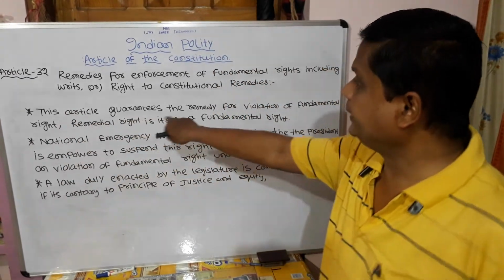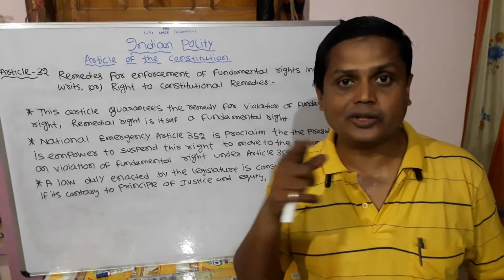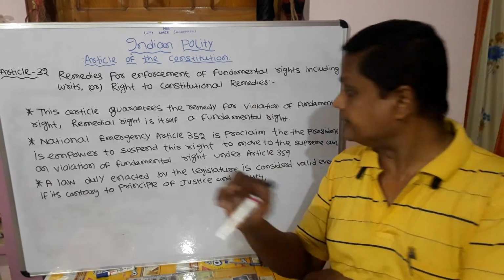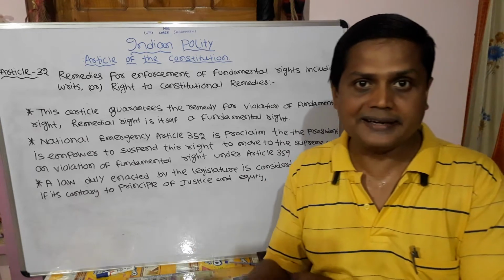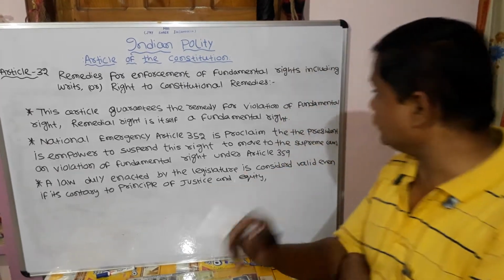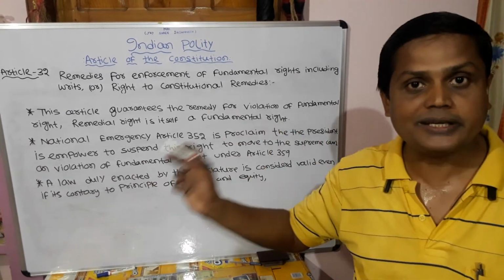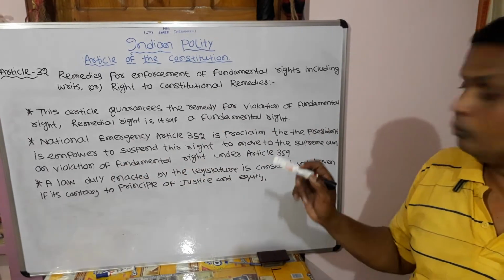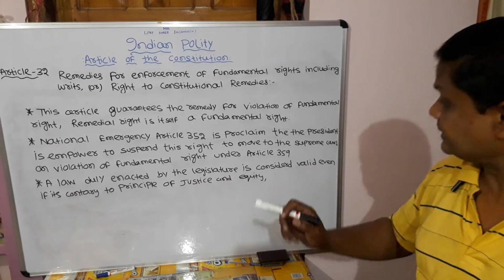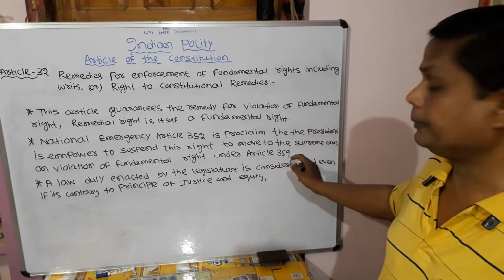Next, this article guarantees the remedy for violations of fundamental rights. It is a remedial right of the fundamental rights. When a National Emergency under Article 352 is proclaimed, the President is empowered to suspend this right to move to the Supreme Court on violations of the fundamental rights under Article 359.